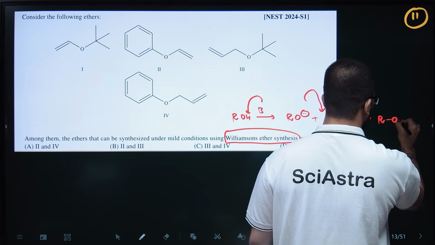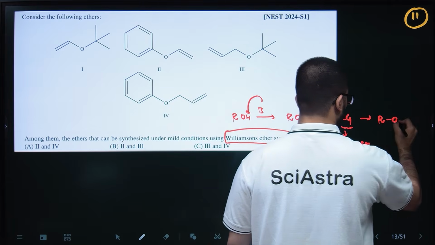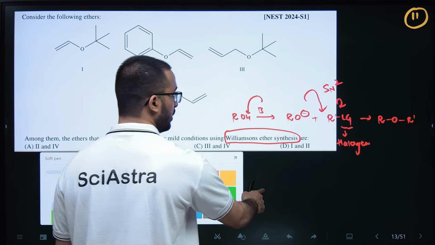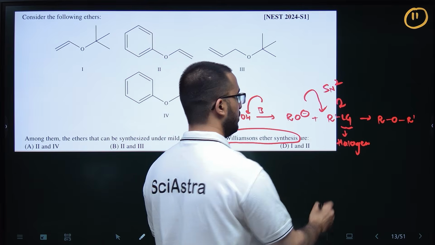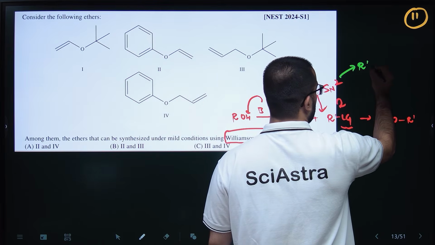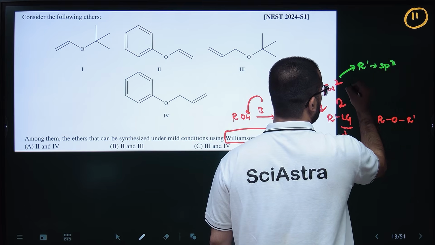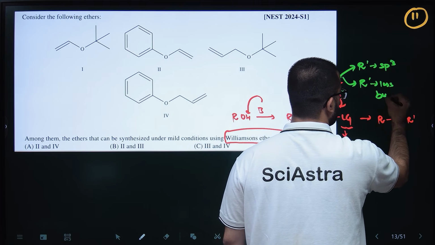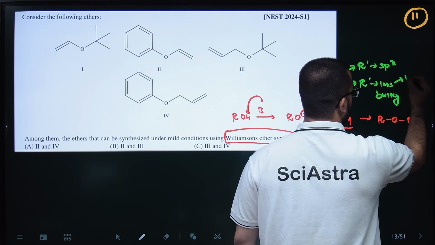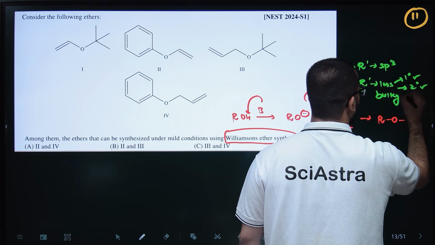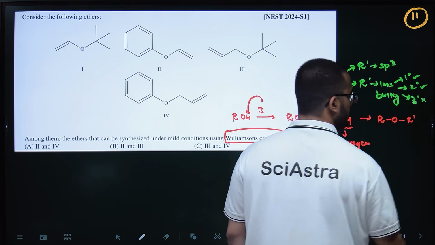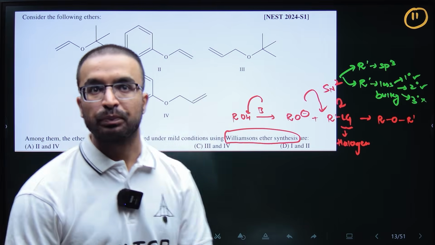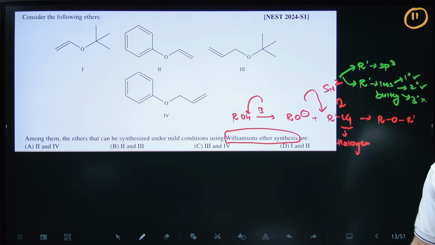So RO R dash. Okay, so basically for SN2, first of all, this R dash should be sp3 hybridized. Second, this R dash should be less bulky. Less bulky means it can be 1 degree, it's fine. It can be 2 degree, also fine, but 3 degree is a very bulky carbon atom. So at a 3 degree carbon atom SN2 does not happen. And obviously it should be sp3 hybridized.